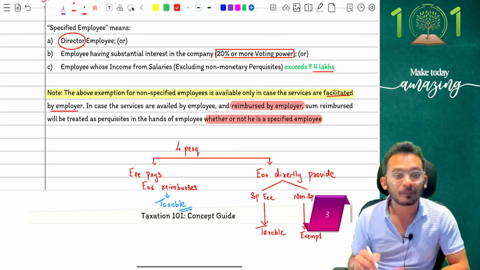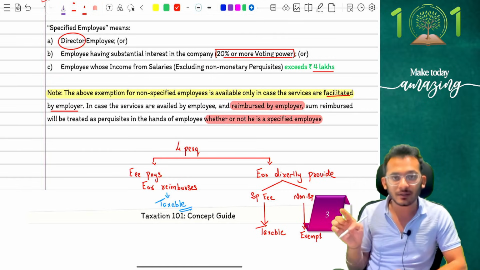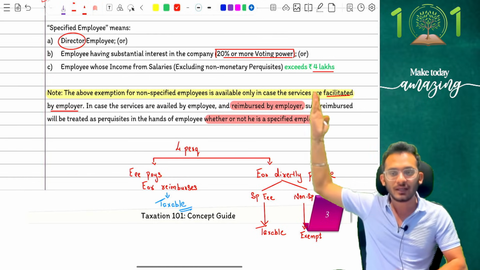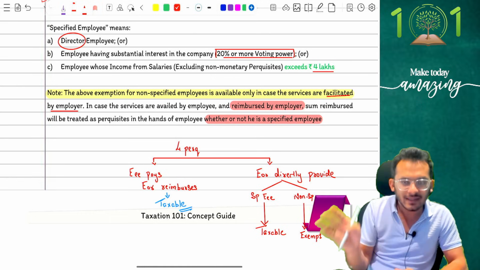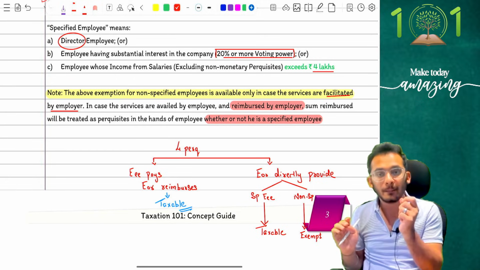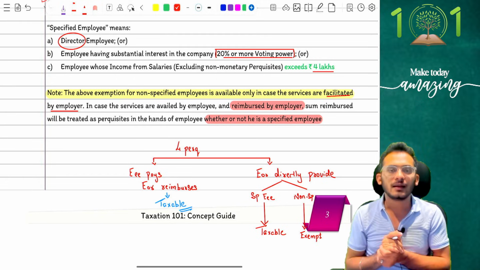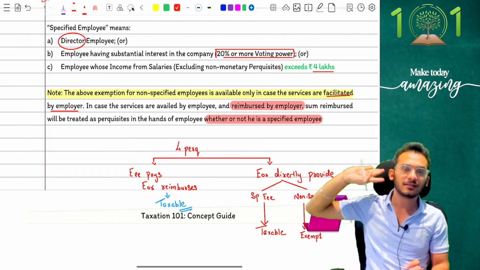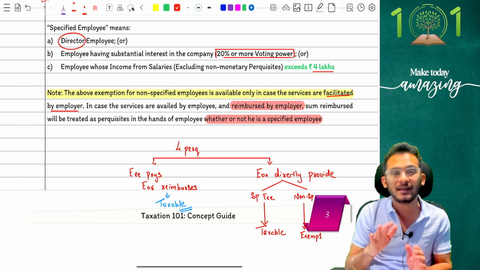whether or not he is a specified employee, which means I should not get a reimbursement. If I'm getting a reimbursement, I don't even look at these conditions. It is always taxable. It is always taxable. Clear enough with me? Be very, very careful on this amendment. Clear? Yes, so the current year amendment, people, basically comes and says 4 lakh rupees is the amendment for you to keep in mind. Very simple, straightforward.